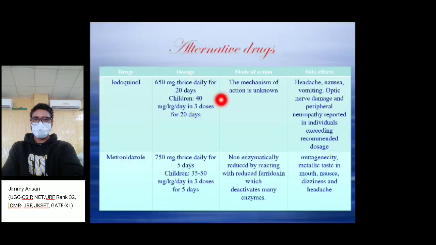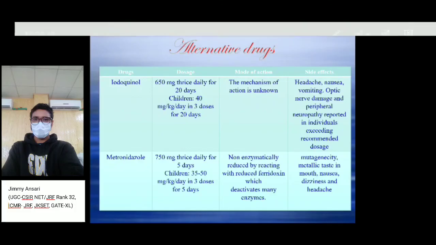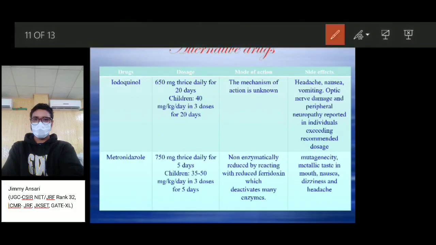Some other alternative drugs are iodoquinol. The dosage is 650 mg thrice daily for 20 days. In children, it is 40 mg per kg per day in 3 doses for 20 days. The mode of action of this drug is still unknown.